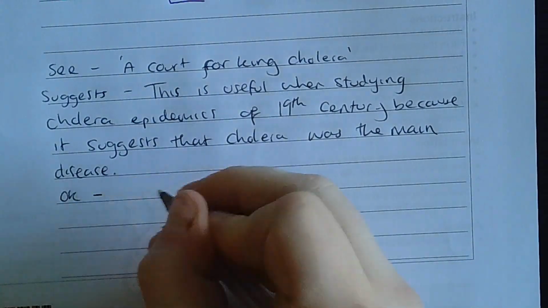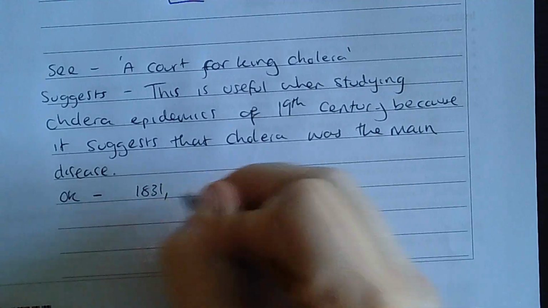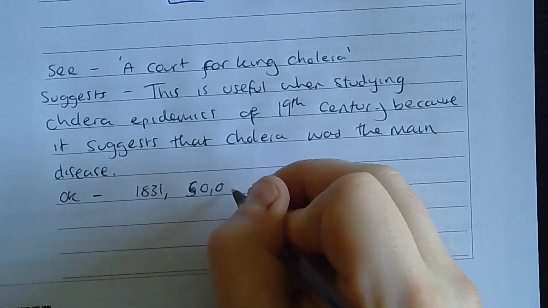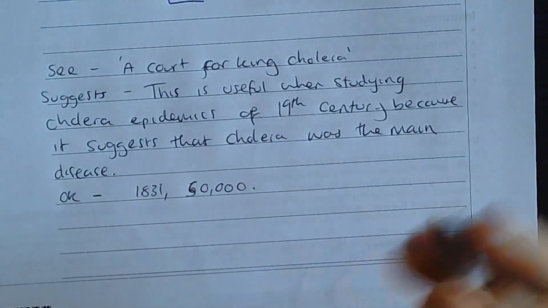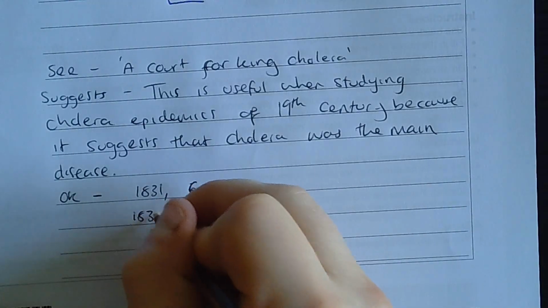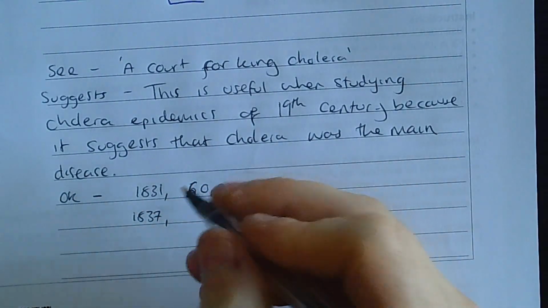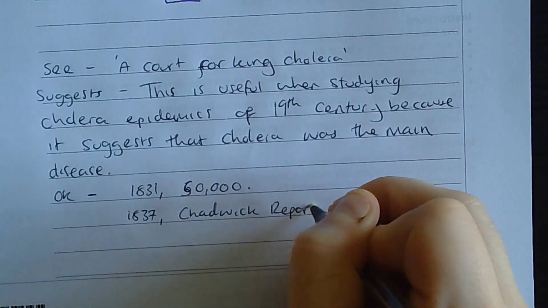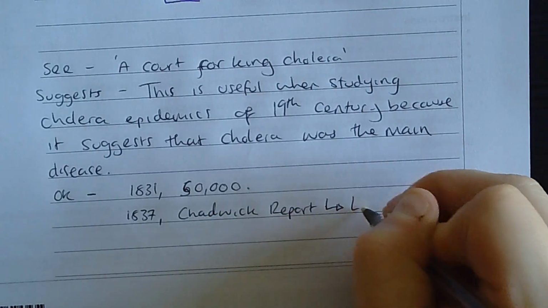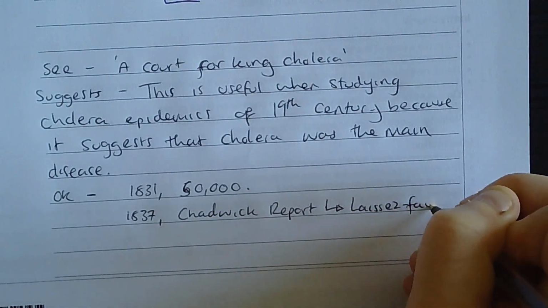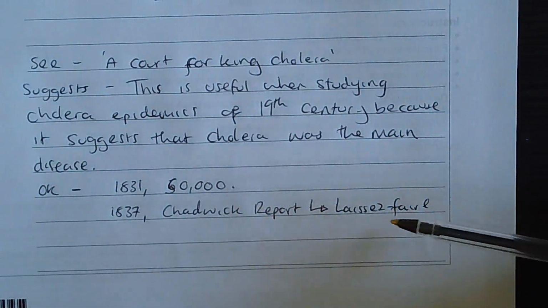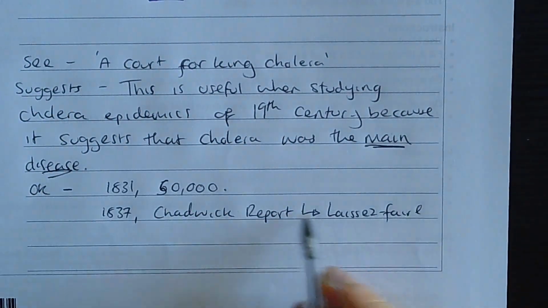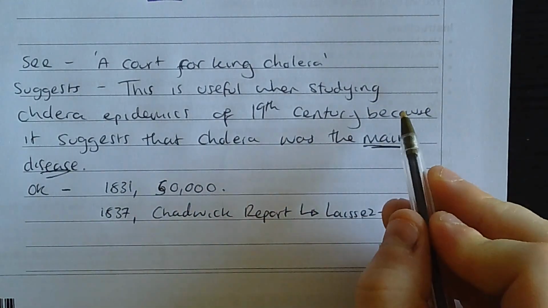Well, I would be saying it came to England in 1831 and it killed 50,000 people straight away. I would be saying it obviously returned in 1837, and that was when Chadwick did his report, but the government ignored this because of a laissez-faire policy. So it continued to be the king, again, linking back to the fact it was the main disease. So Chadwick report, it was a laissez-faire, meaning it was still the main disease.